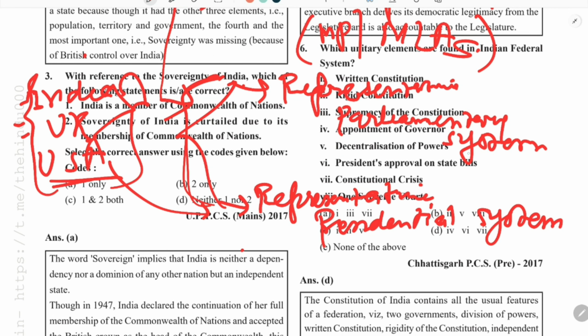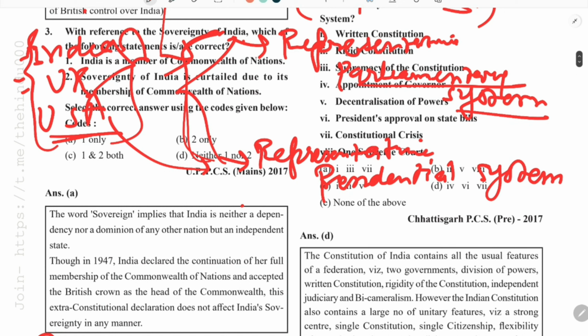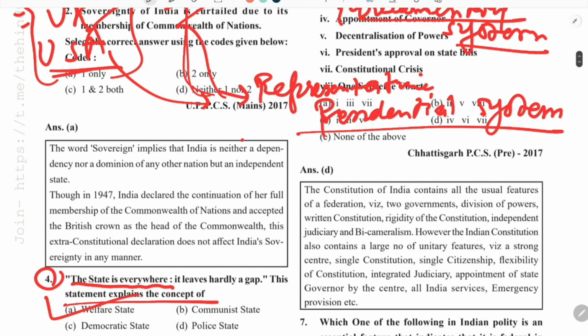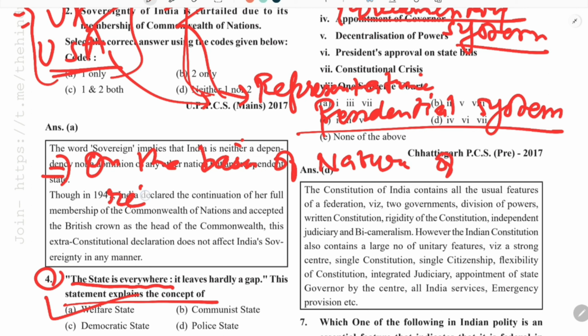That a government will be a parliamentary system or form of government, or it will be a presidential form of government. So to tell you this concept, there is a concept that on the basis of the nature of relation between executive and legislature. So we all know what we mean by executive and legislature.